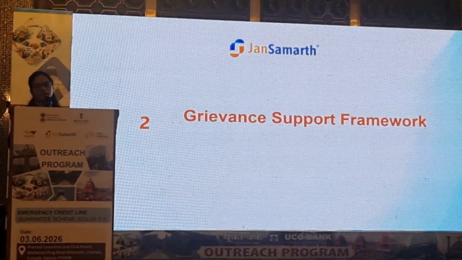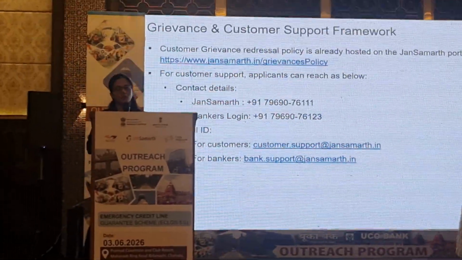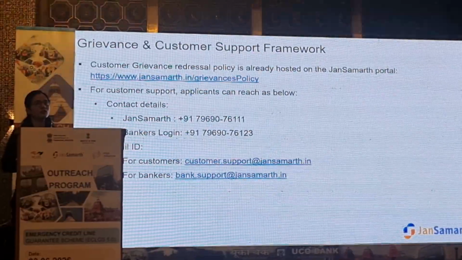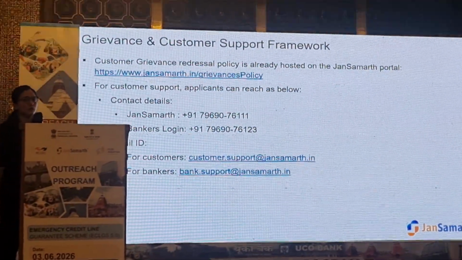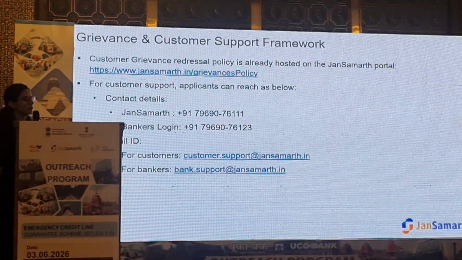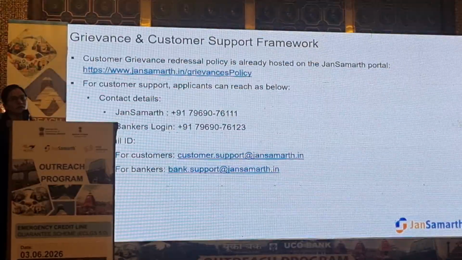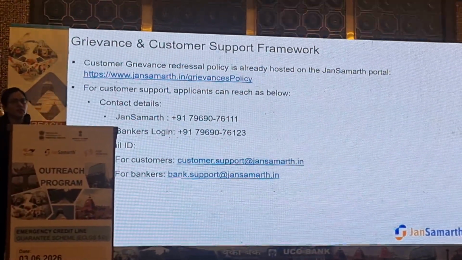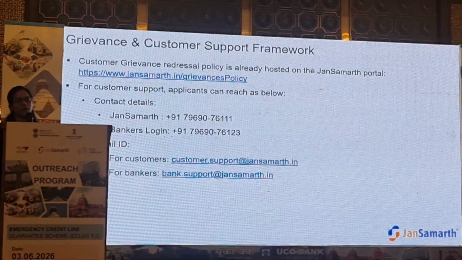Here I'll just be covering what is already posted on the portal. So if anybody wants to refer to that, they can just log into the portal and view the whole framework. And these are the numbers for the quick grievance support that we have. So you can note it down and email us any issues or grievances that you have regarding the journey.